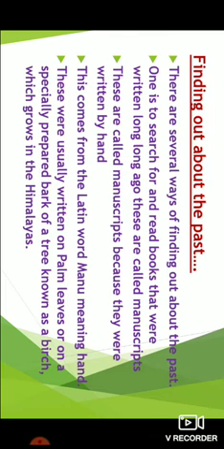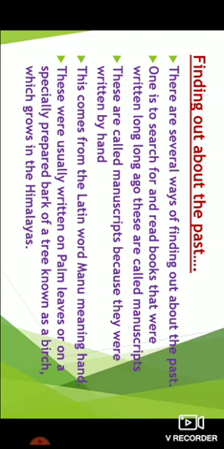These were usually written on palm leaves or on a specially prepared bark of a tree known as birch, which grows in the Himalayas. A script written by hand is a manuscript. Now where were these manuscripts written?